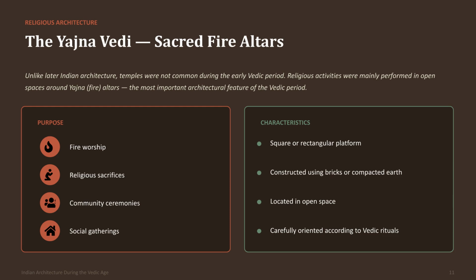Religion played a central role in Vedic life, but temples did not yet exist. Instead, religious ceremonies were performed around the Yajna Vedi, or sacred fire altar. These altars were usually square or rectangular, and built from compacted earth or bricks.